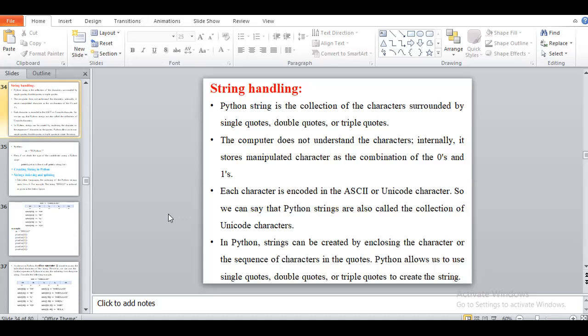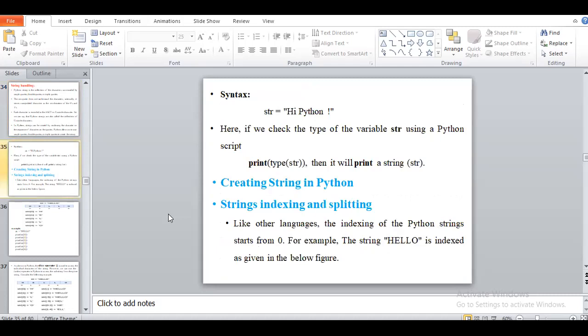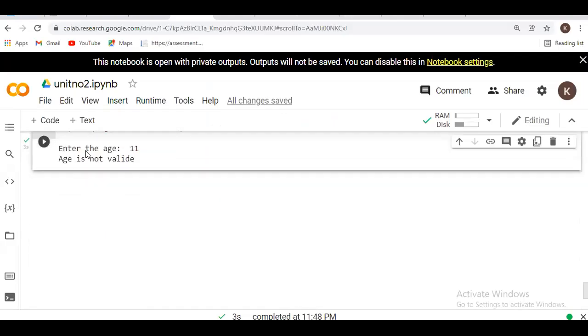In Python, a string can be created by enclosing a character or a sequence of characters in quotes. Single quote or double quote is for one single line, but when we want to write data in multiple lines, we use triple quotes. Python allows us to use any type of quote for creating a string. So simply, you have to see the syntax here. How do we create a string? We create a string like this.